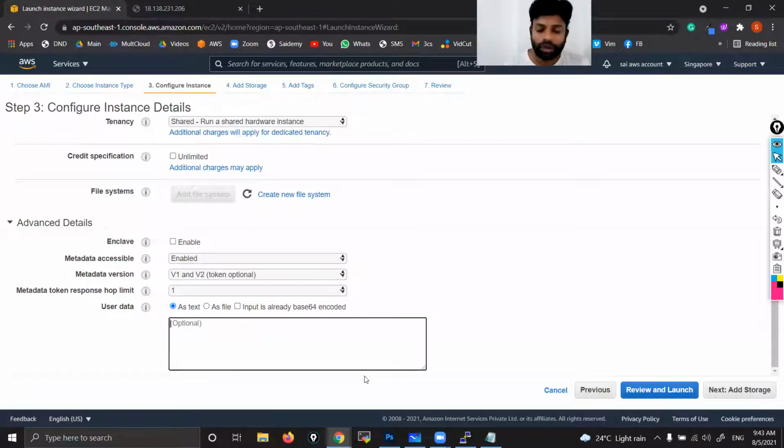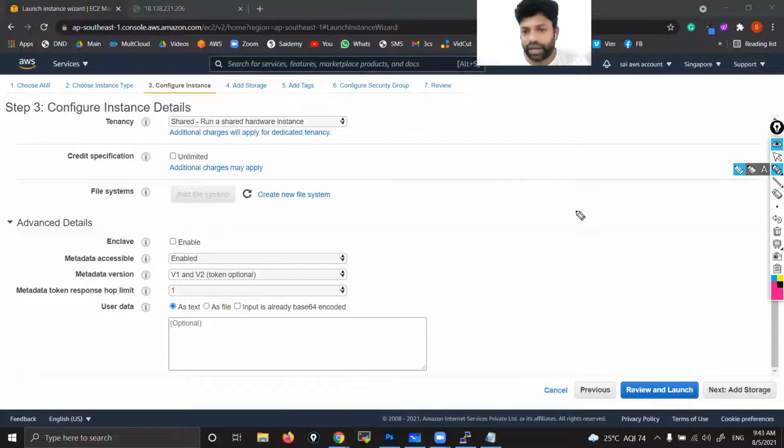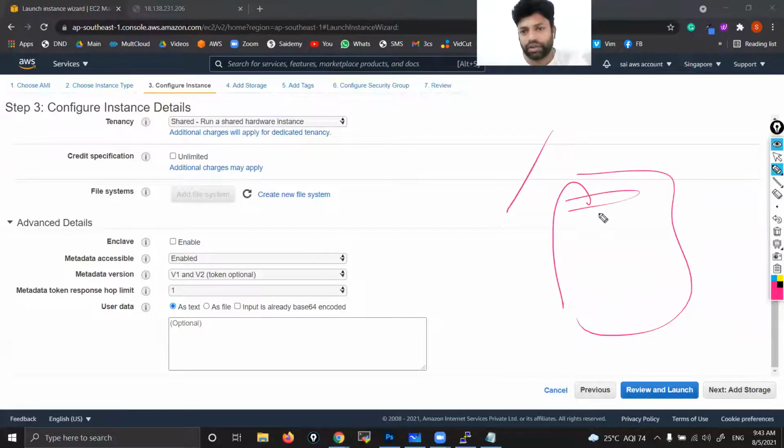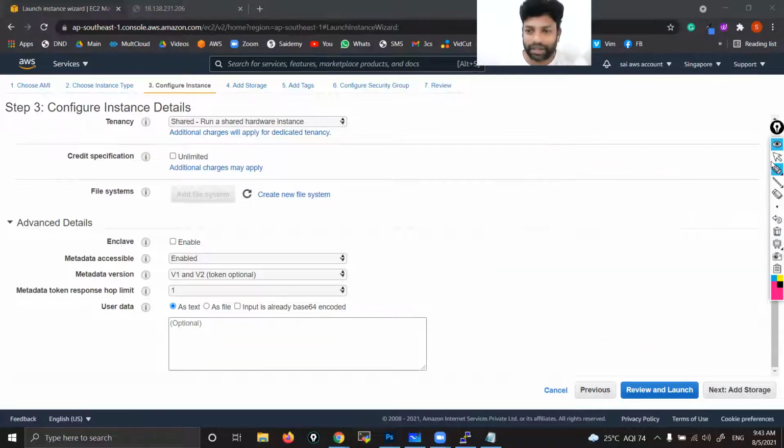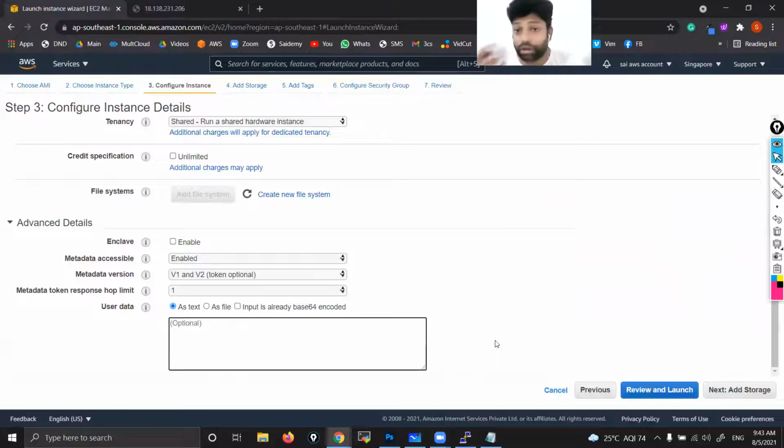Simple, guys. What we actually did, we entered inside the Linux machine and executed all those commands. But if you paste all these commands here itself, those will be automatically executed. Then you need not go inside the machine to run any commands. No need.